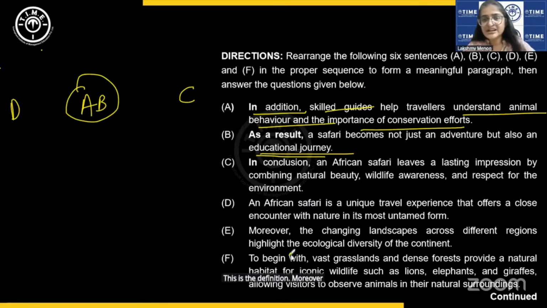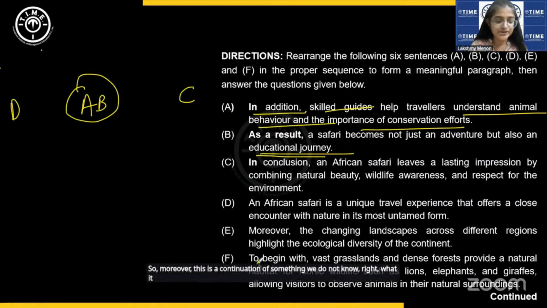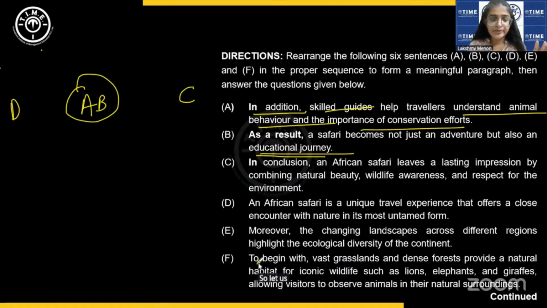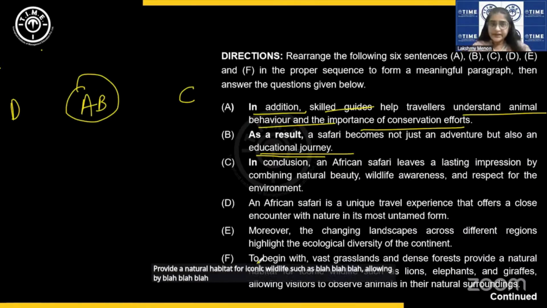Now, moreover, the changing landscapes across different regions highlight the ecological diversity of the continent. So, moreover, this is a continuation of something. We do not know what it is a continuation from. So, let us not place it anywhere. At this point, okay, to begin with. Vast grasslands and dense forests provide a natural habitat for iconic wildlife such as lions, elephants, giraffes.